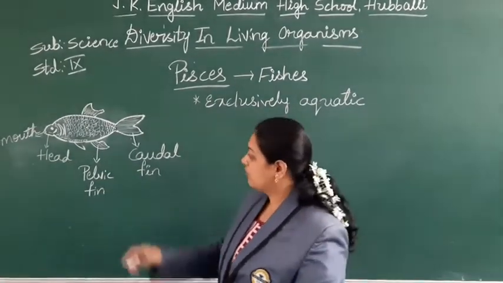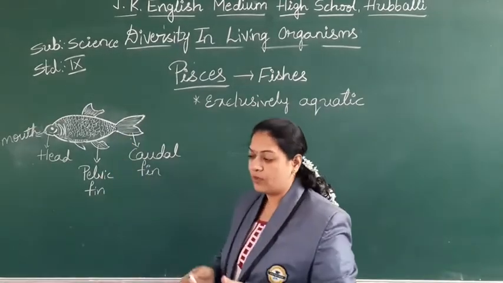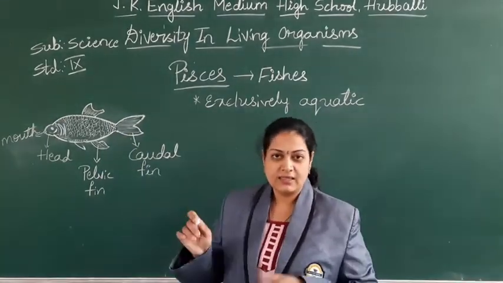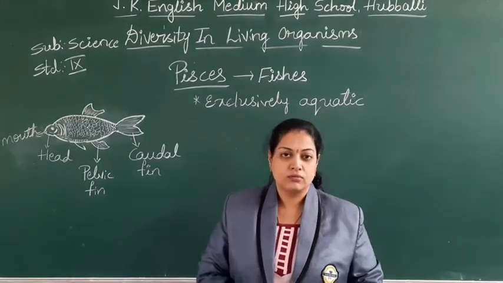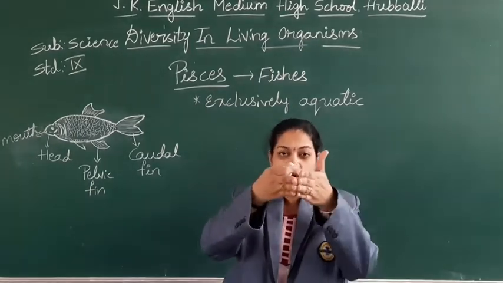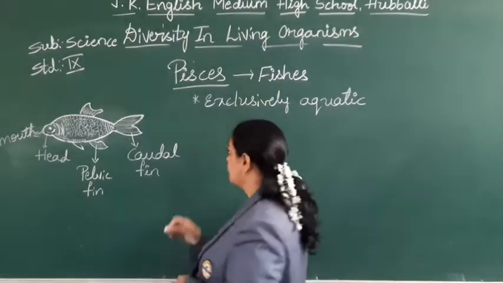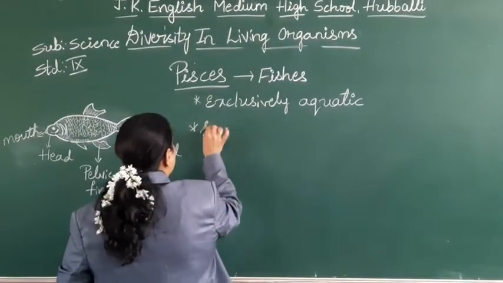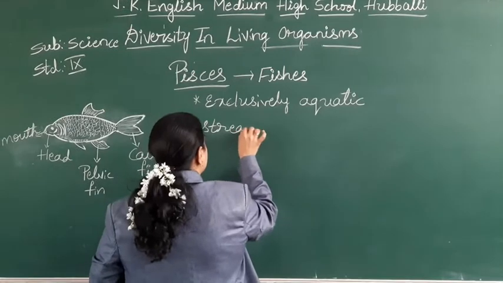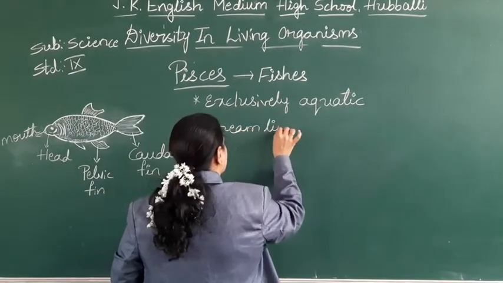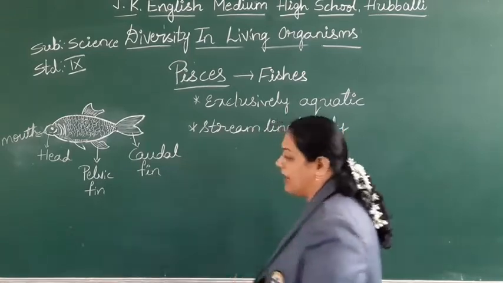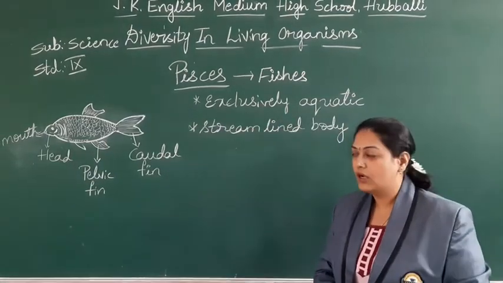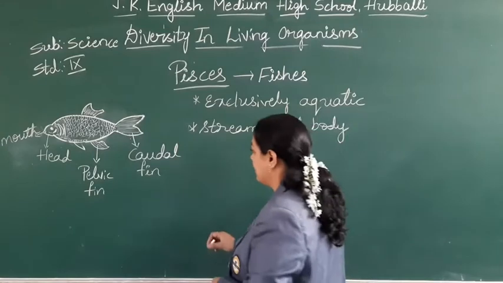How is the body? Boat-shaped, right? As it is in the water, it has to move in the water. So the body is boat-shaped, that is called a streamlined body.